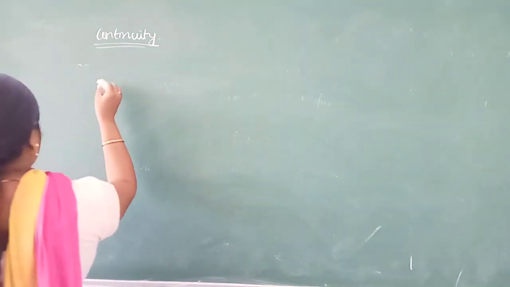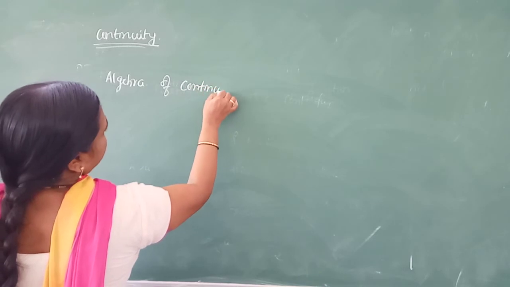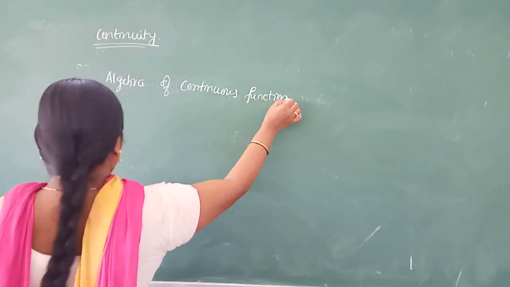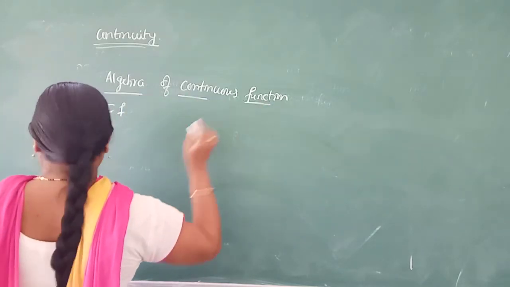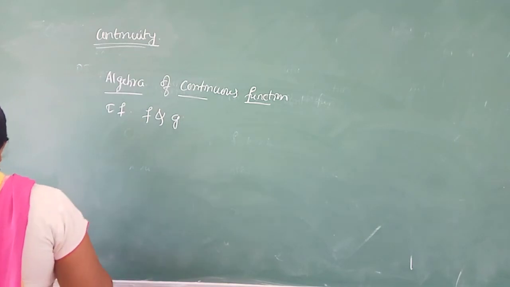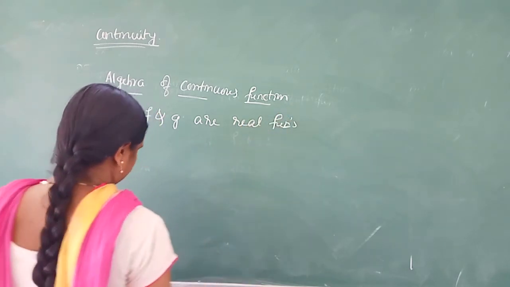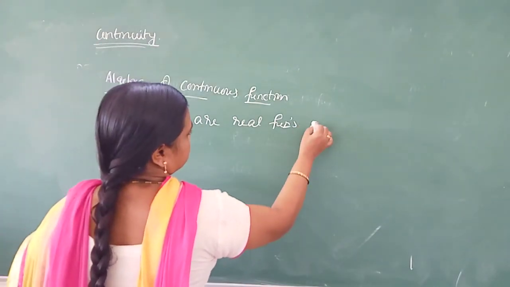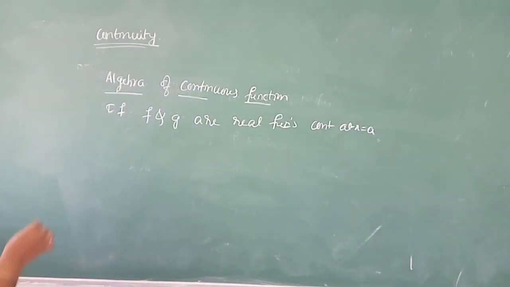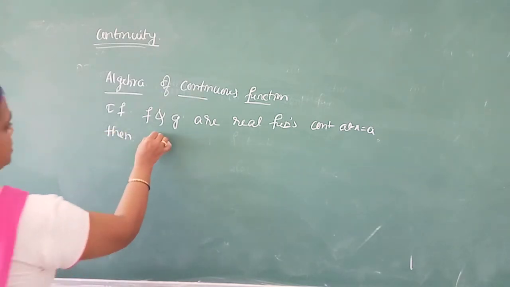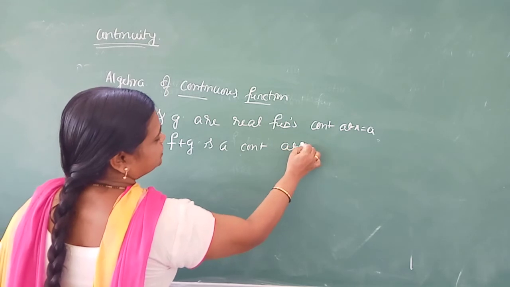Next, algebra of continuous functions. First one: if f and g are real functions continuous at x equal to a, then first, f plus g is continuous at x equal to a.